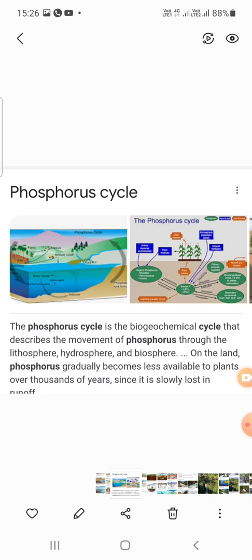The movement of flow or cycling of phosphorus between abiotic and biotic systems is called the phosphorus cycle. It is a sedimentary cycle.